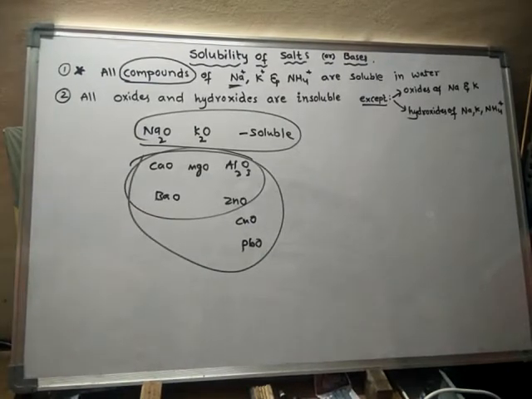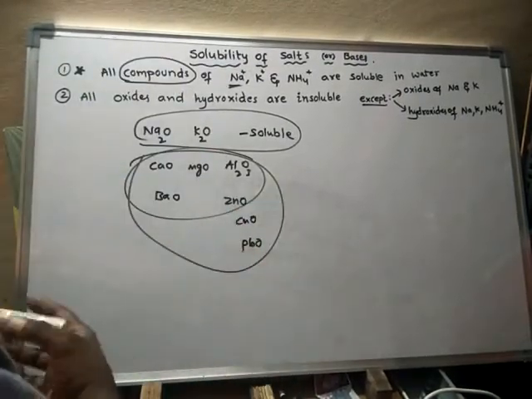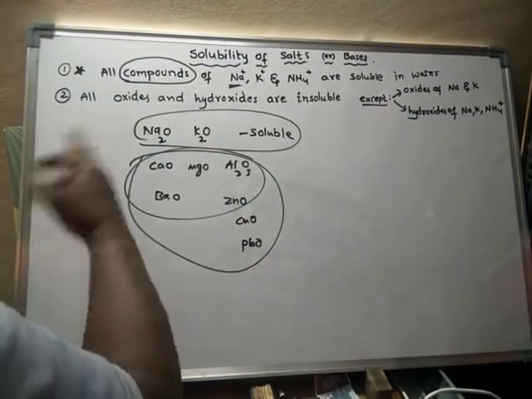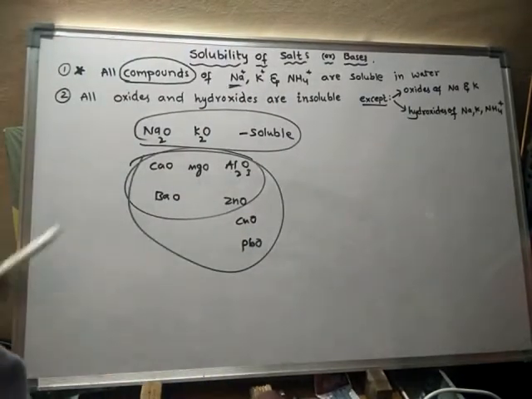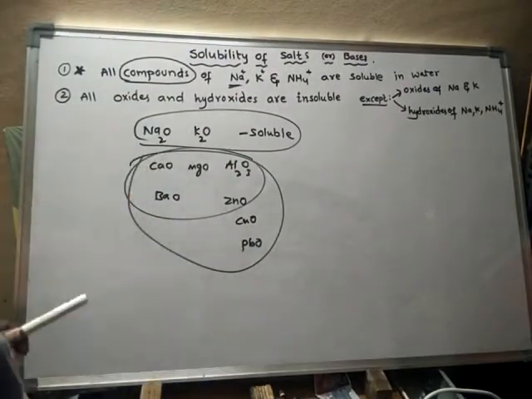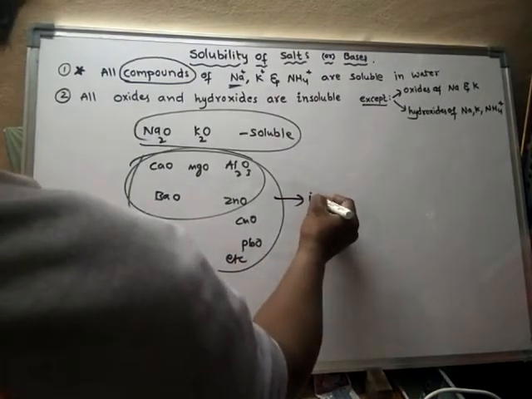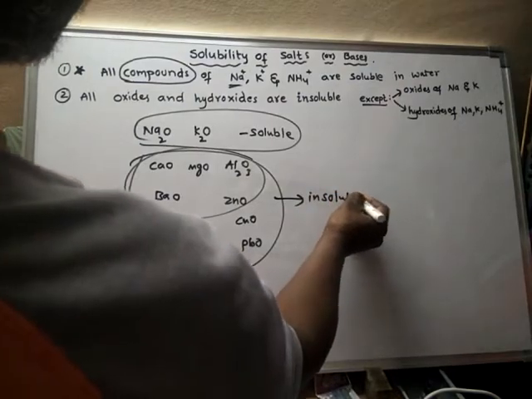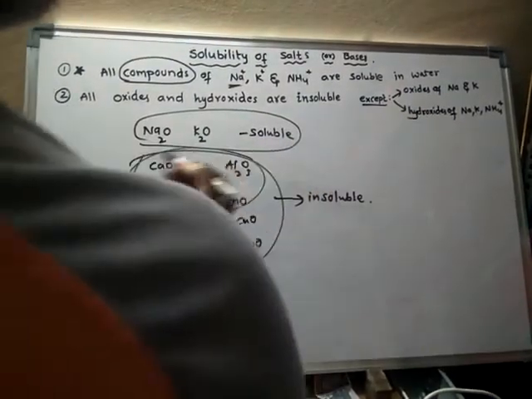Oxides of metals, all oxides of metals are insoluble in water, except these oxides. So this is about oxides.